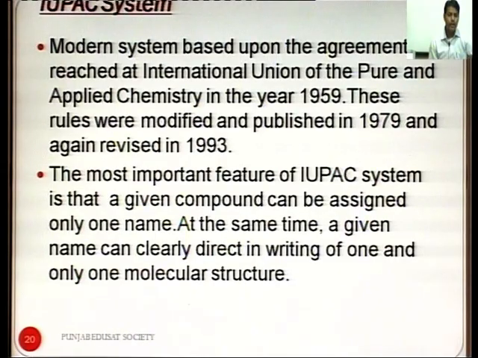At first, in 1959, the modern system was based on the agreement reached at the International Union of Pure and Applied Chemistry. These rules were modified and published in 1979 and again revised in 1993. The most important feature of the IUPAC system is that a given compound can be assigned only one name. At the same time, a given name can be clearly written as one and only one molecular structure.